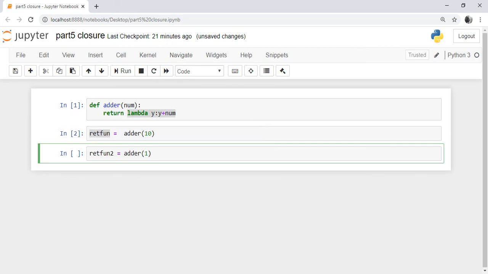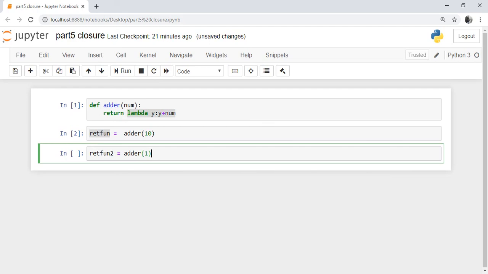Then the return statement will be executed wherein we are returning a lambda function where the variable is y and the expression is y plus num, where num value is 1. So it is captured in retfun2, where it knows that it has a lambda function with y to be specified by the user and num value as 1. The local state it has captured is 1.